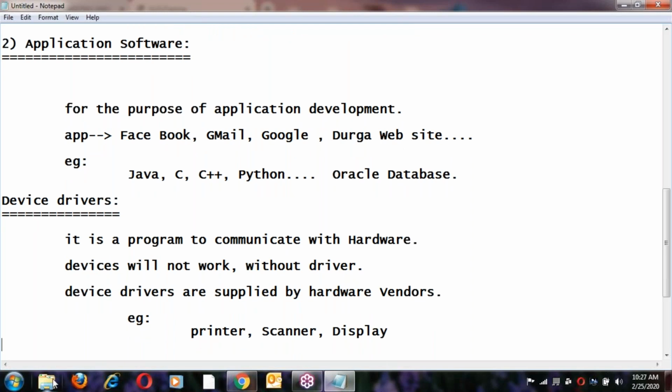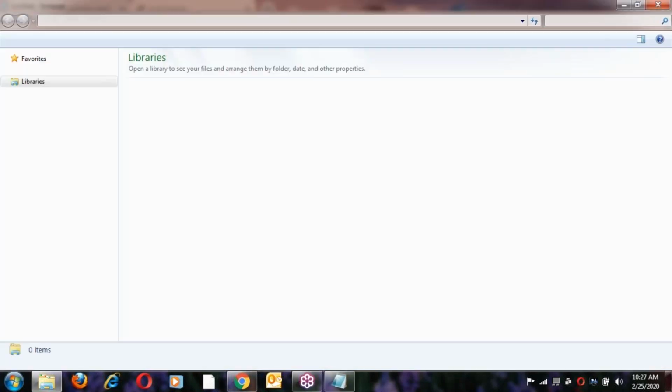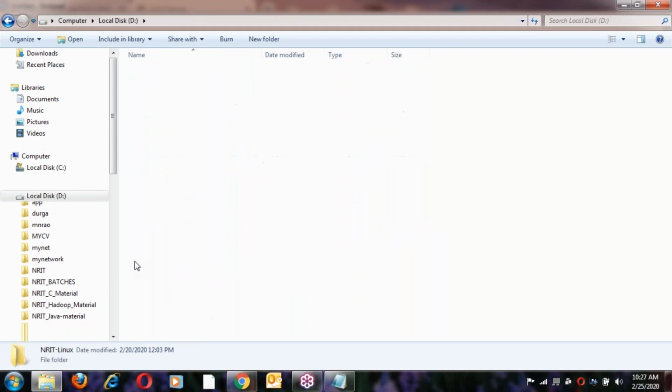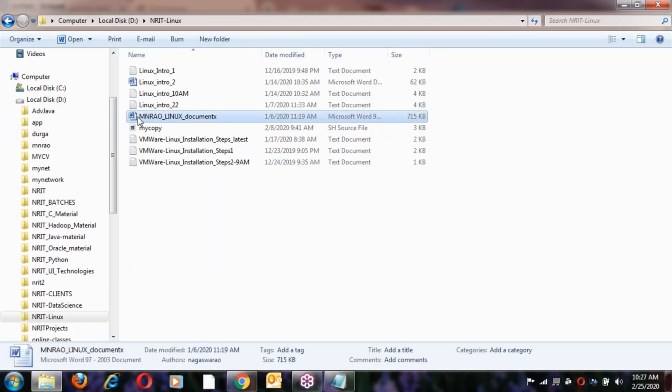Let me open the document. Notes are not necessary, as I have prepared everything. One second, let me open the Linux document. The document is very clearly prepared.